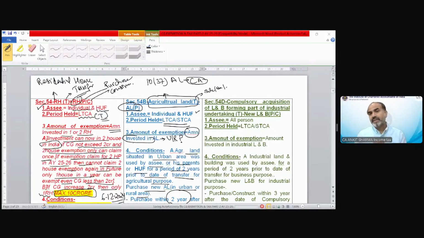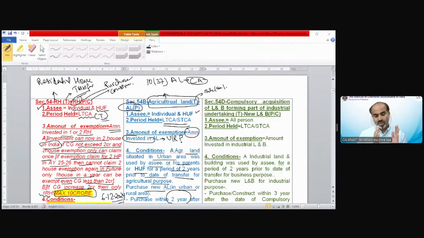Now section 54D talks about compulsory acquisition of land and building forming part of an industrial undertaking. Technically we are discussing a factory. Industrial undertaking means a factory or manufacturing unit.